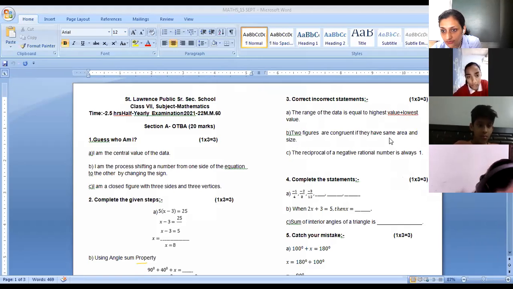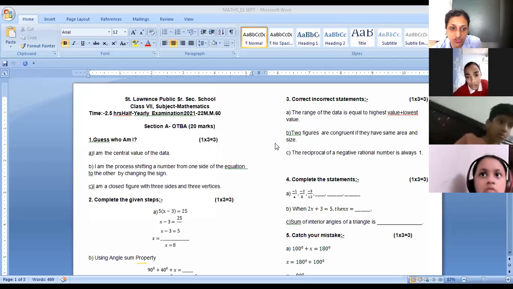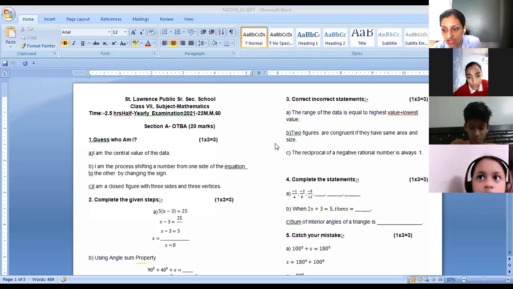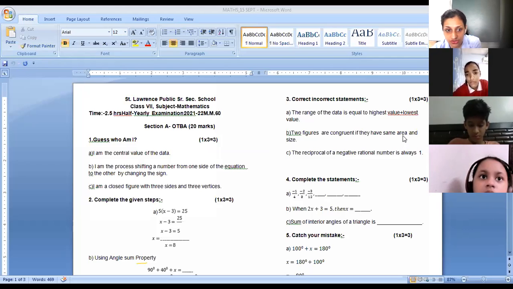Two figures are congruent if they have same area and size. Sides and angles. No, Swastik. Vansh Goyal, you're right here. Rajal. Same shape and size will be the absolutely right answer. In place of area, it should be shape. Yes, Sharvil, Jayavardhan, you're right here. Astha, you're also right here. So shape and size is the correct answer. Two figures are congruent if they have same shape and size. Yes, Ananya Jain.